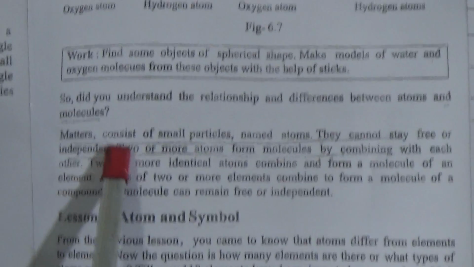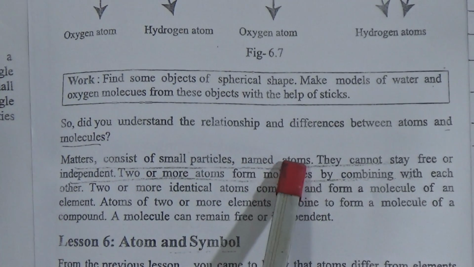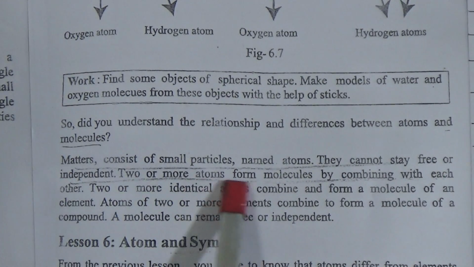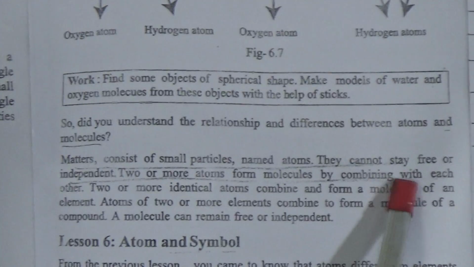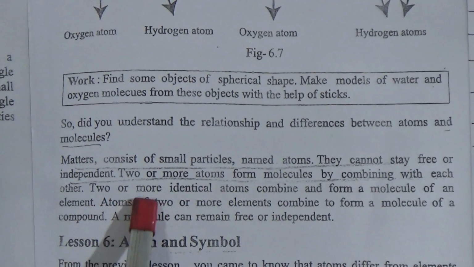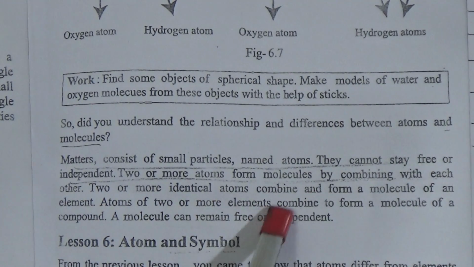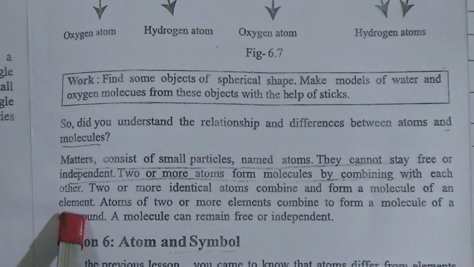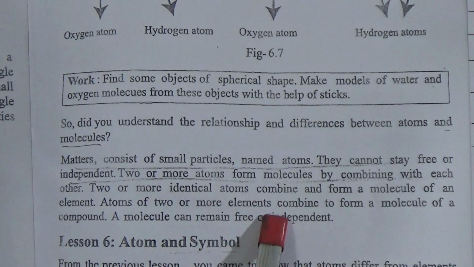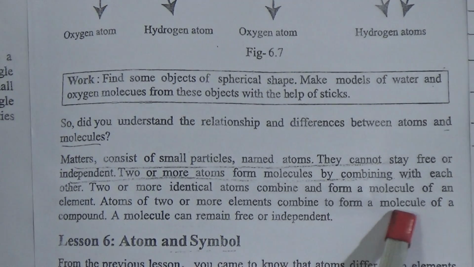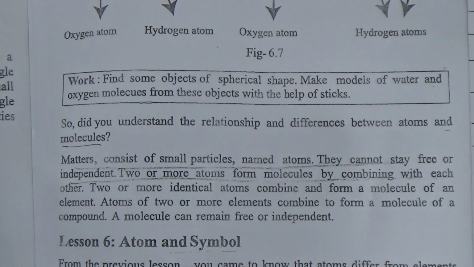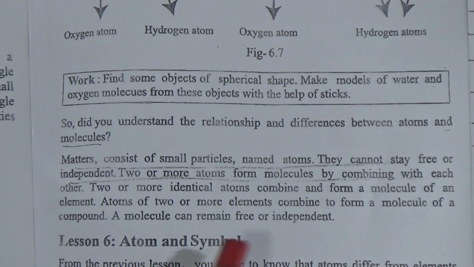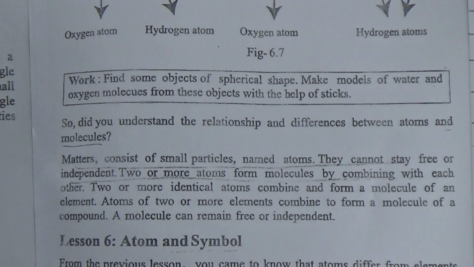Now, matter consists of small particles named atoms. They cannot stay free or independent. Two or more atoms form molecules by combining with each other. Two or more identical atoms combine and form a molecule of an element. Atoms of two or more elements combine to form a molecule of a compound. A molecule can remain free or independent.